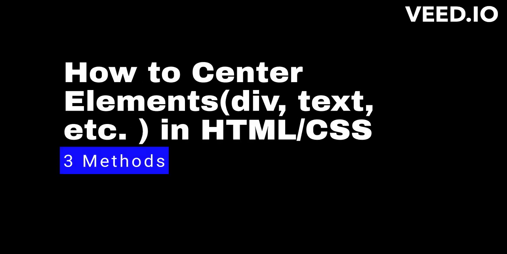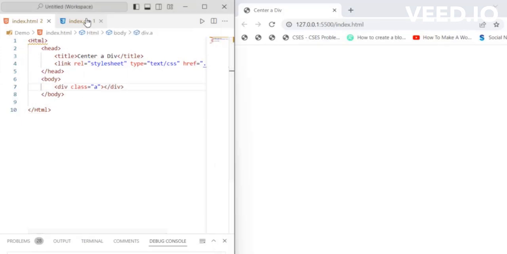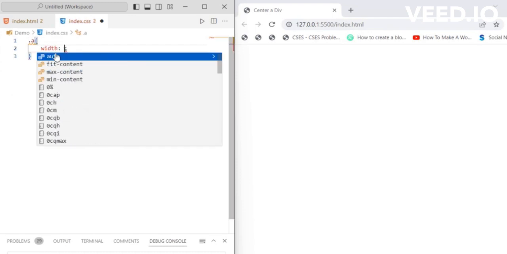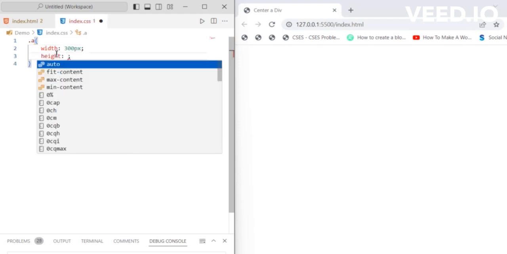Hi everyone, in this video I will tell you how to center HTML elements like div and text content using different methods. Centering elements is one of the most common problems that beginners face. Most of the time people end up changing margins or padding to shift the element, which leads to more mess. I will tell you 3 easy methods to fix this problem.